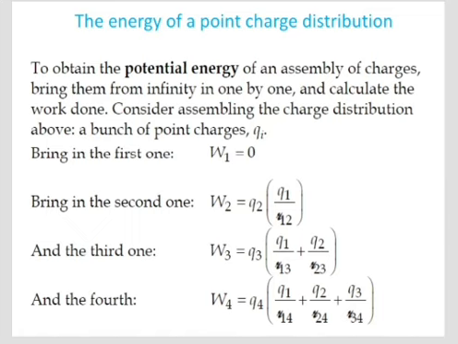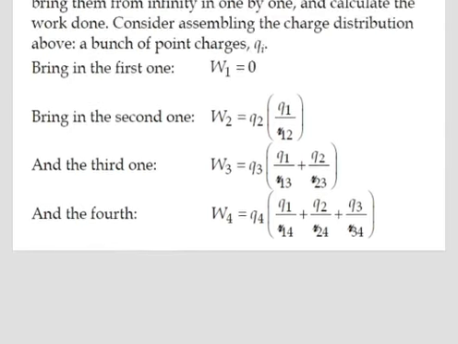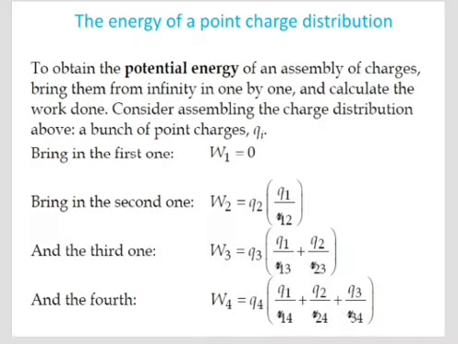So W1 is equal to 0. Bring in the second one, W2 is equal to Q2 of Q1 by R12. And the third one, W3 is equal to Q3 of Q1 by R13 plus Q2 by R23. And the fourth one, W4 is equal to Q4 of Q1 by R14 plus Q2 by R24 plus Q3 by R34.